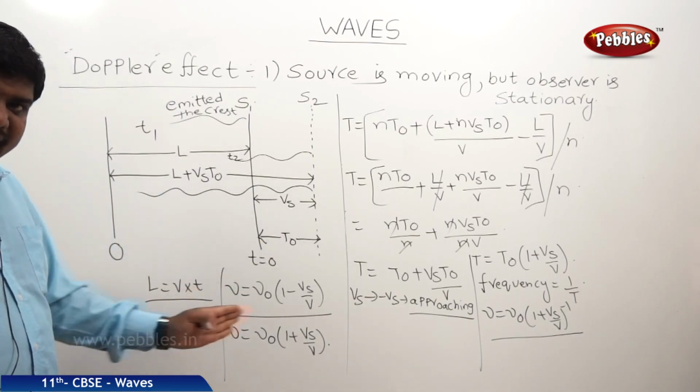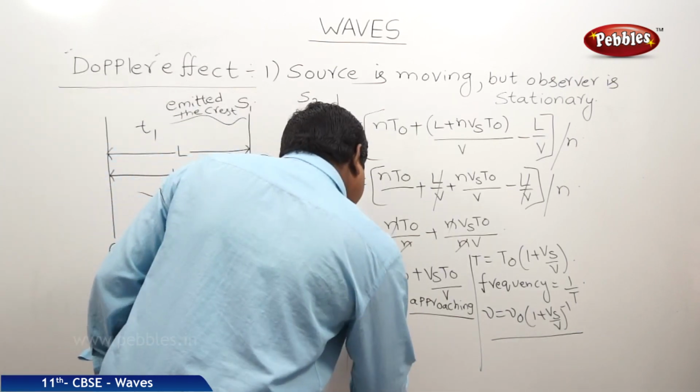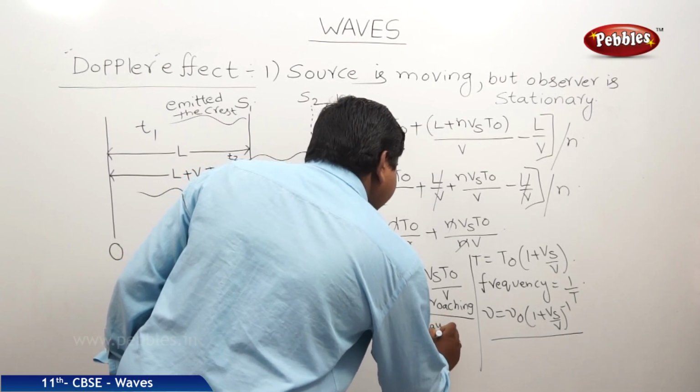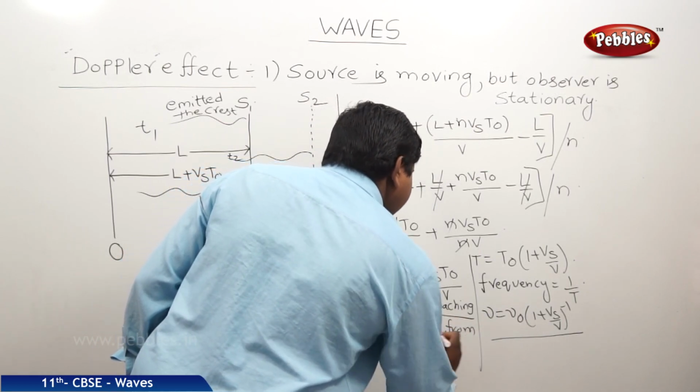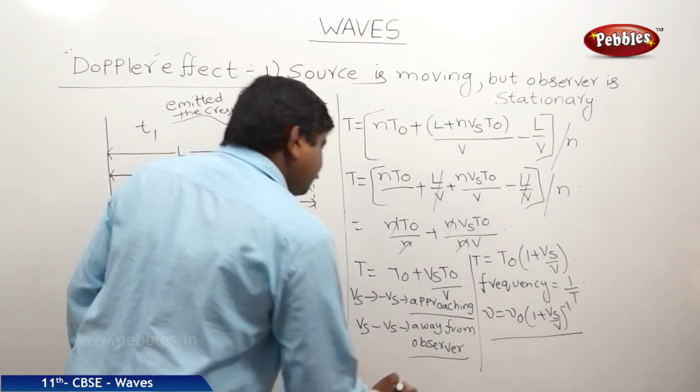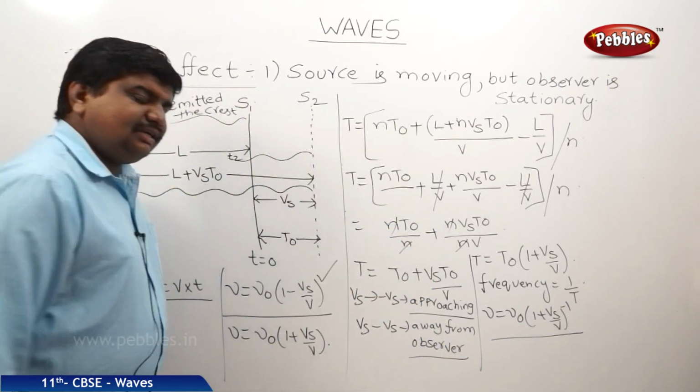When the source is moving away from the observer, Vs stays as Vs. Then this is the standard equation.